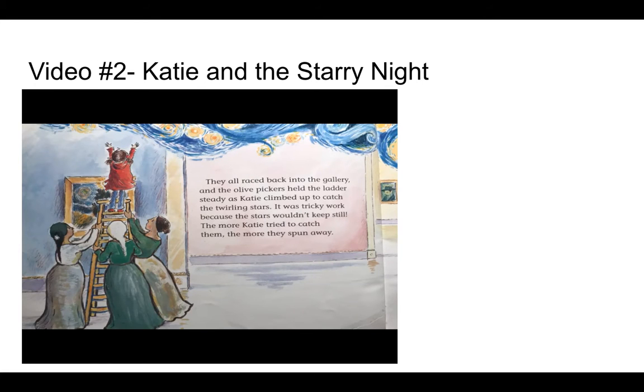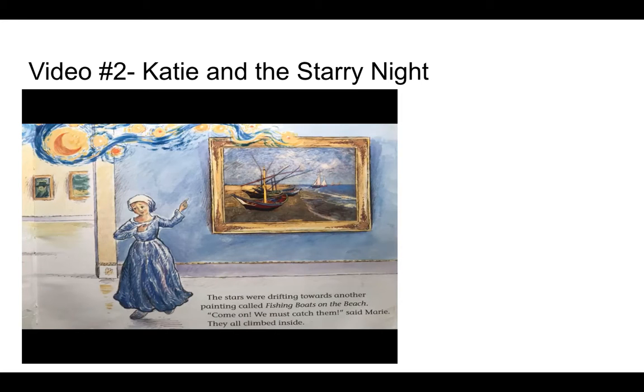They all raced back into the gallery, and the olive pickers held the ladder steady as Katy climbed up to catch the twirling stars. It was tricky work because the stars wouldn't keep still. The more Katy tried to catch them, the more they spun away. The stars were drifting toward another painting called Fishing Boats on the Beach. "Come on, we must catch them," said Marie. They all climbed inside.